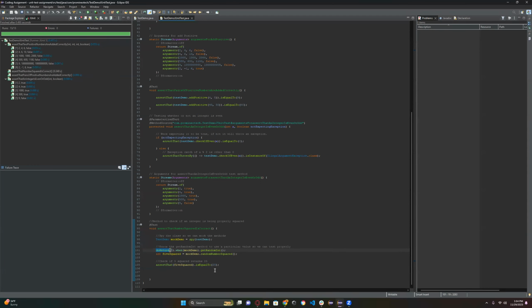So this time we give it 5, and 5 squared is 25. So we're asserting that 5 squared is equal to 25. And we have that passed as well.